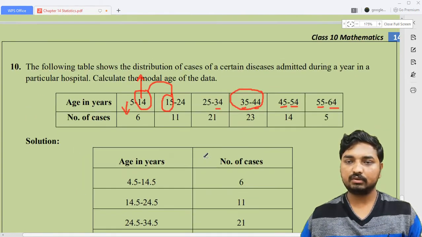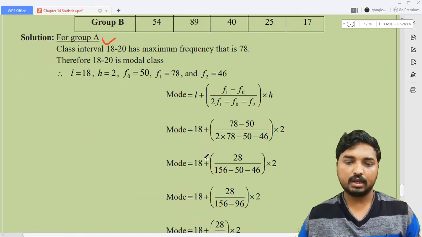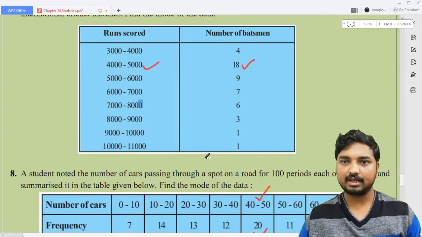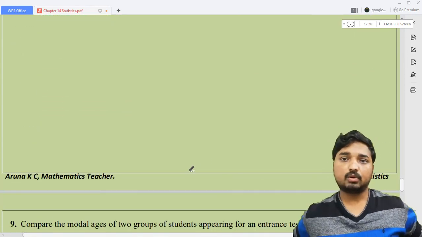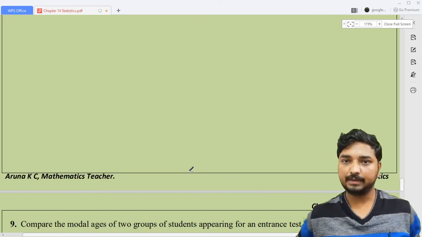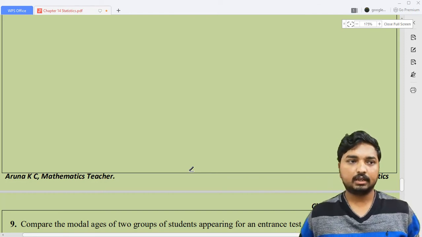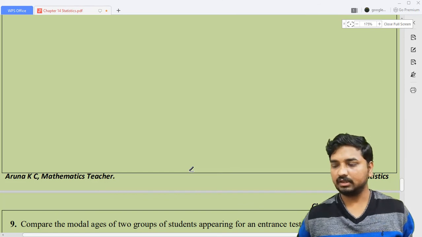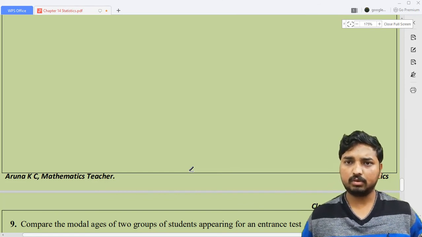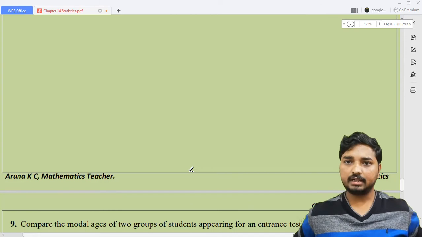This is actually a very easy concept, and there are no more complicated problems in it. Just like in mean, where we dealt with problems related to missing frequency, there are no such difficulties in the concept of mode. He will not give problems like the missing frequency. Till now I have not identified a problem based on missing frequencies related to the mode.